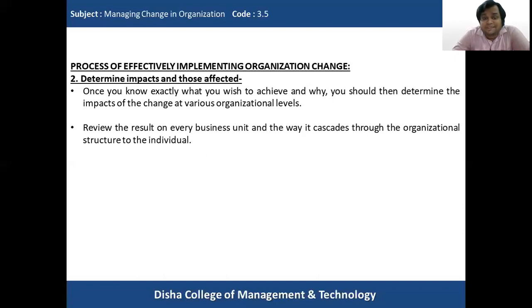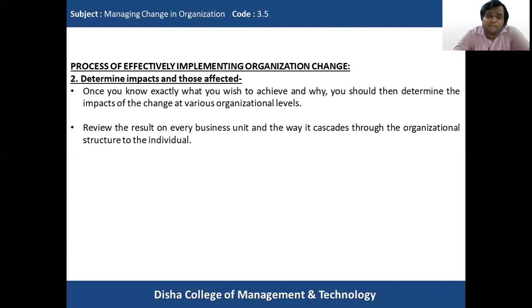Review the result on every business unit and the way it cascades through the organizational structure to the individual. So while implementing the change, we have to see how the result will be there on each and every business unit of the organization, and how this cascades through the complete organization structure, through departments, heads, and other individuals, finally to the individual.